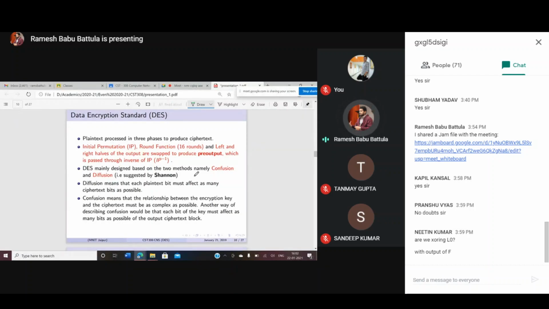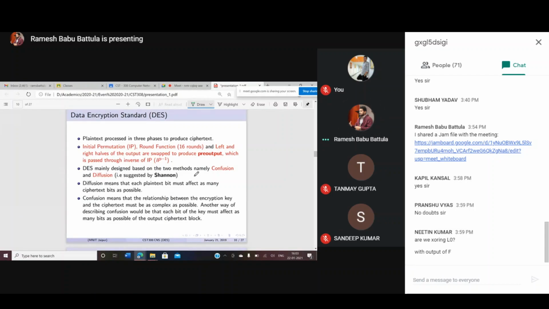Diffusion means that each plain text bit must affect as many ciphertext bits as possible. Suppose a single bit changes, that change is going to affect many cipher bits. How? Is it possible or not? Yes, it is possible.